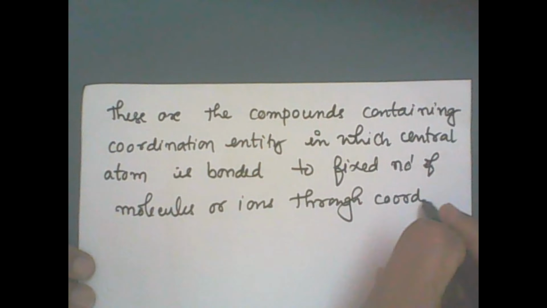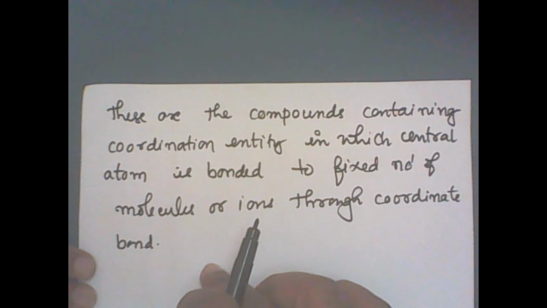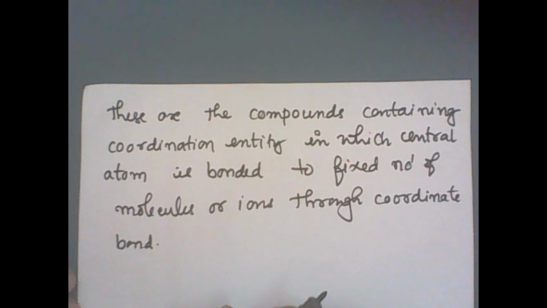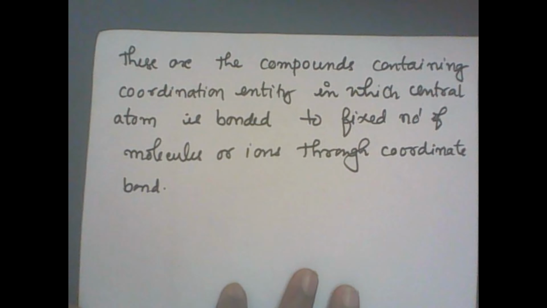Okay, since they form coordinate bonds, such types of salts are called complex salts or coordination compounds or salts, right? Now I'll give other examples.